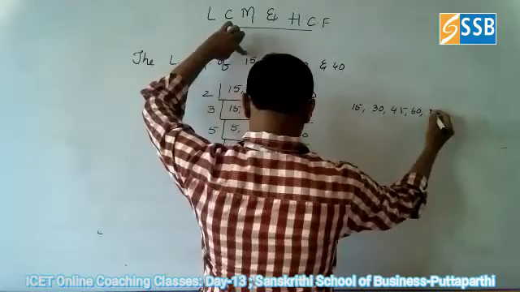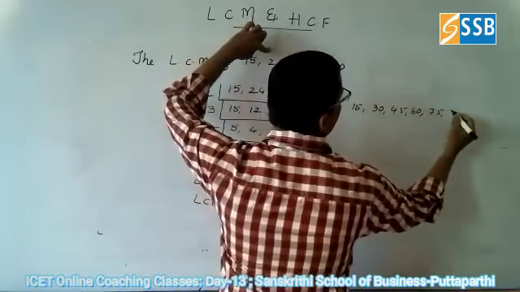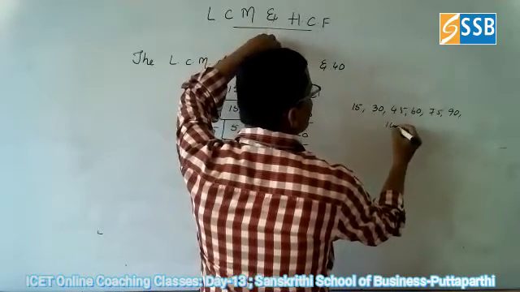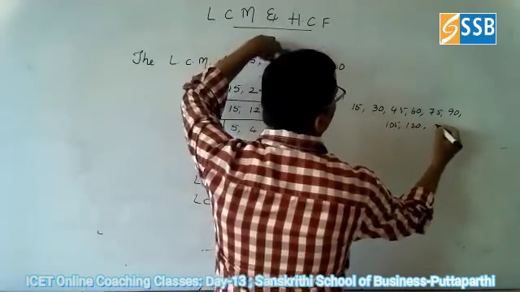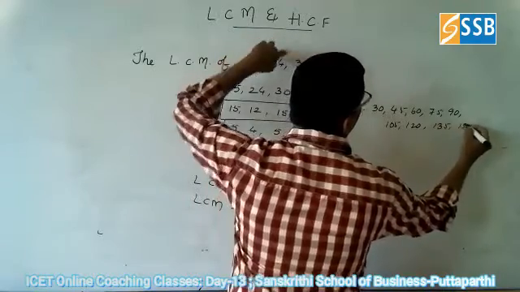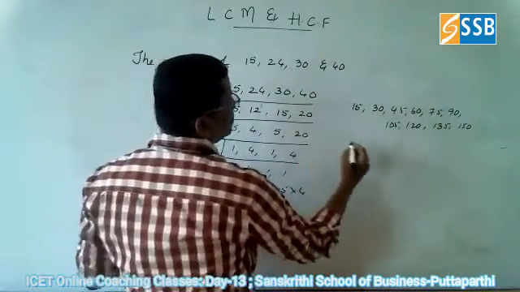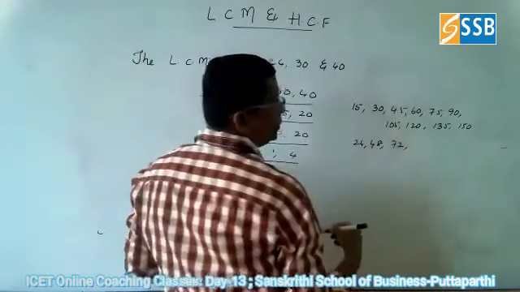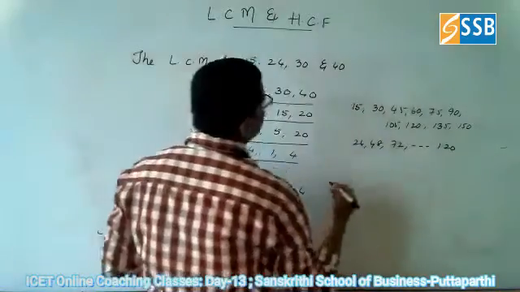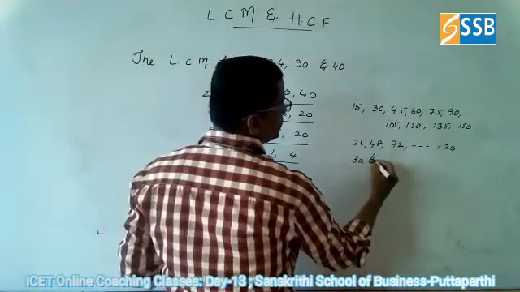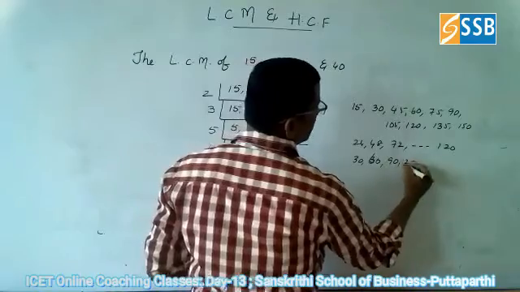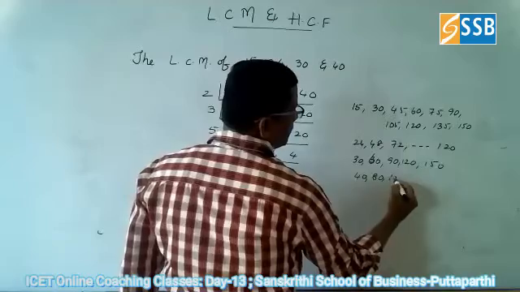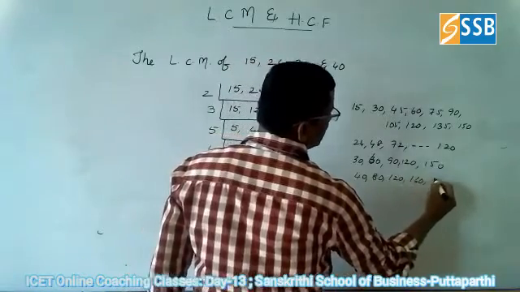60. Okay, this is the 15 multiples. Now we can go for 24 multiples. 72. If you go like this, you can get 120 somewhere else. 30 multiples: 60, 90, 120, 150, like this. 40 multiples: 40, 80, 120, 160, 200.